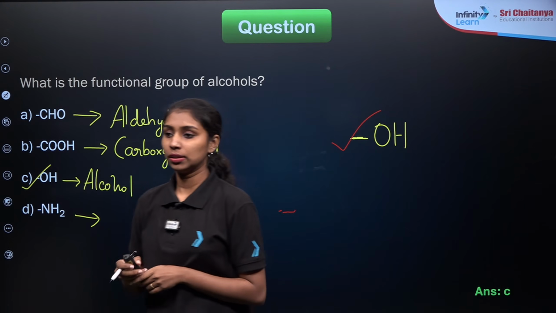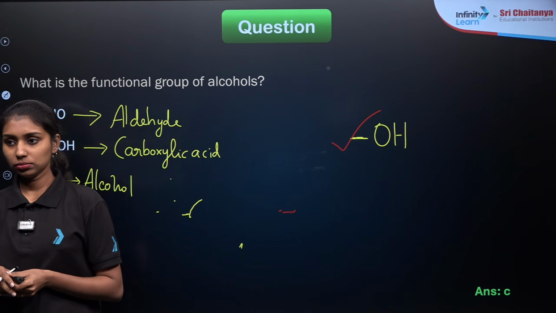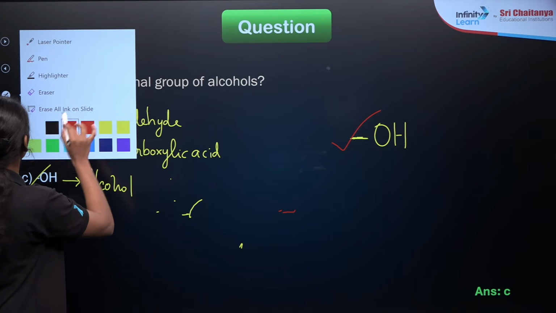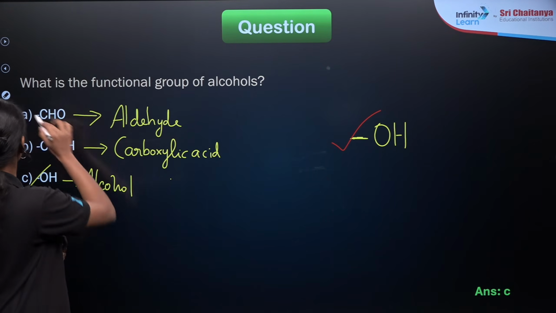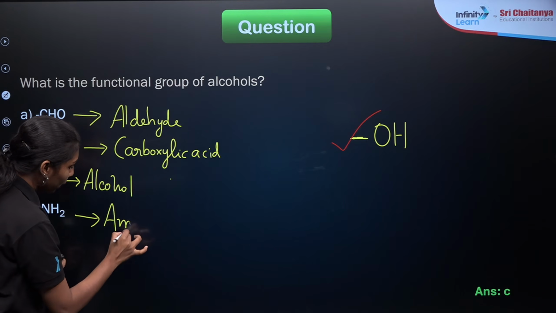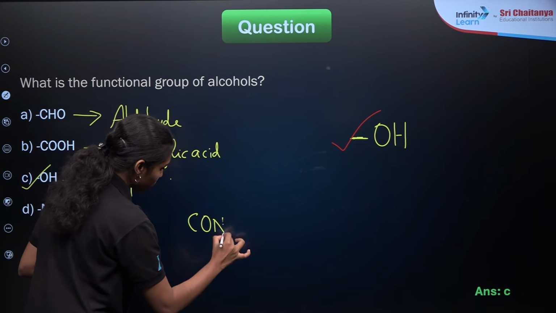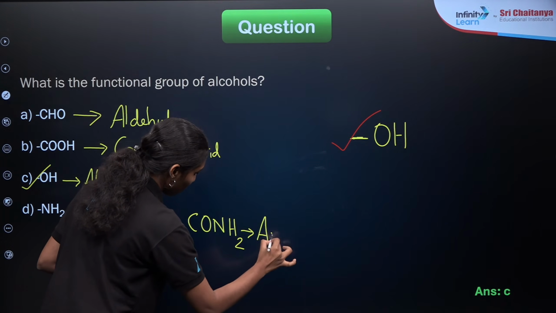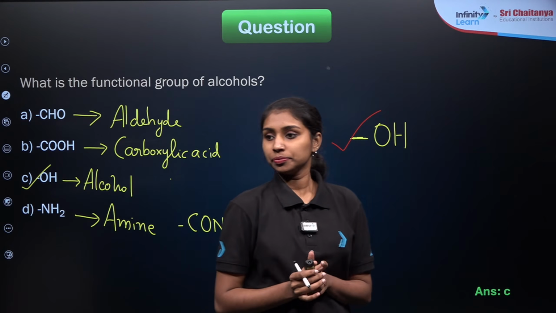Clear? This NH2 group is known as the amine group, not amide. Amide can be represented as CONH2. Clear, Deepta? Clear?